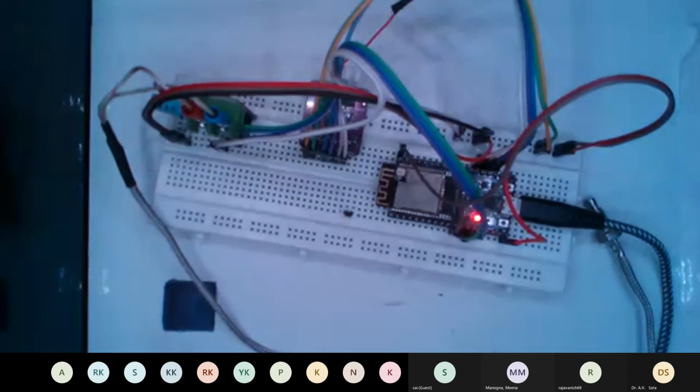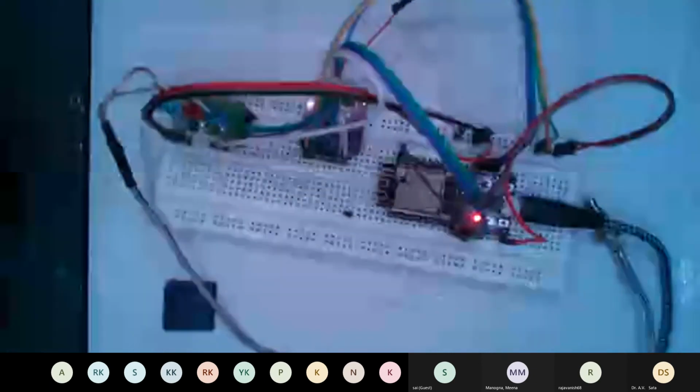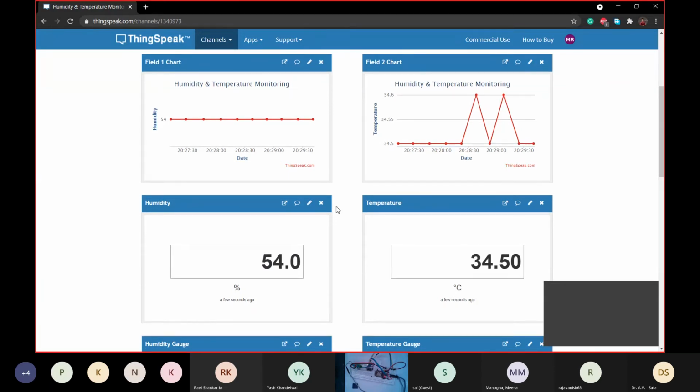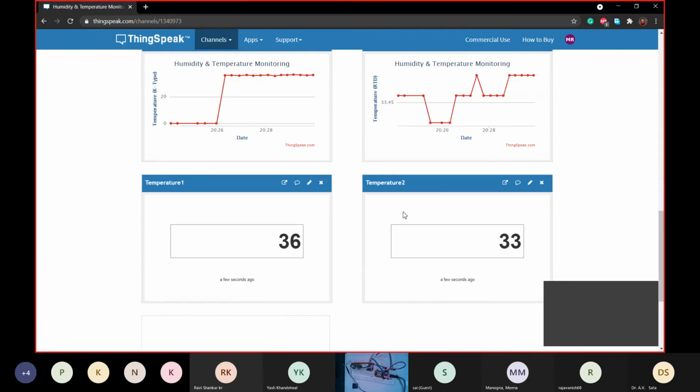The last entry was less than a minute ago, and as you can see, the first two fields are from the DHT sensor. The current humidity is 54, the temperature is 34.60. The DHT sensor is sensing that. The third one, temperature 1, is from the K-type thermocouple.